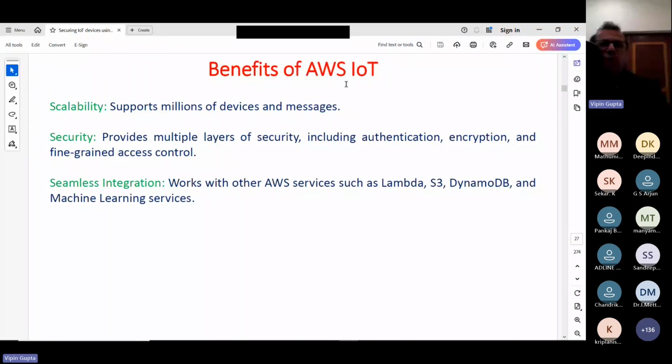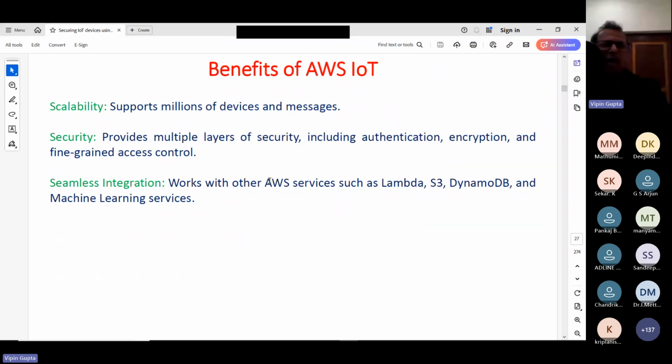And what are the benefits of AWS? It supports millions of devices and messages, and provides multiple layers of security, including authentication, encryption, and fine-grained access control. We have already seen that we can decide which devices can publish or which can subscribe, that is your access control. Encryption is done by using those certificates. And the most important thing is that AWS works with AWS services like Lambda, S3, DynamoDB, and machine learning services.